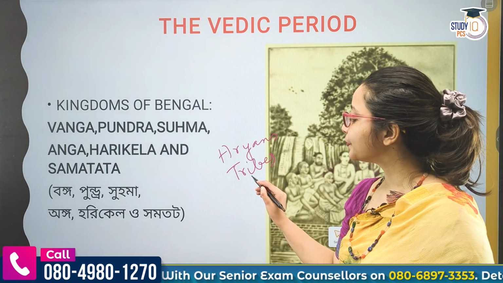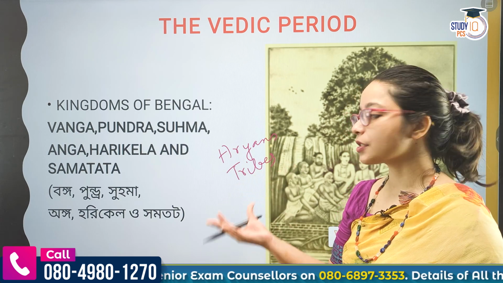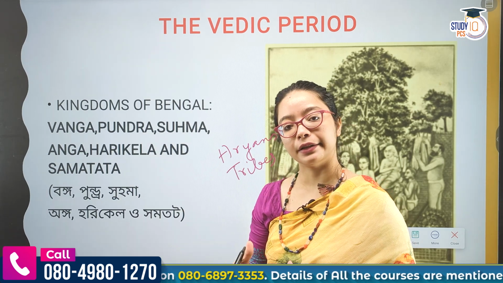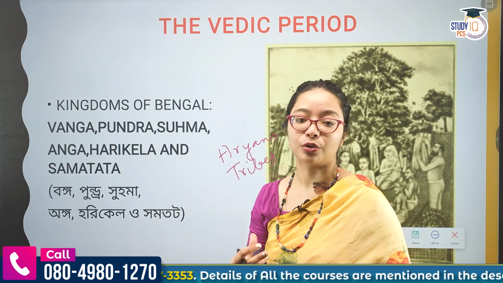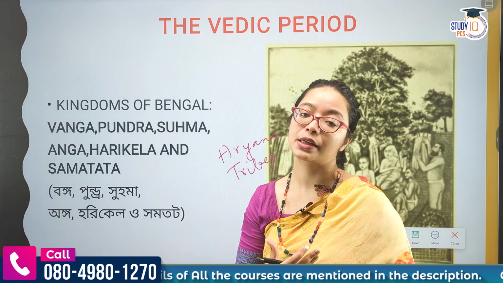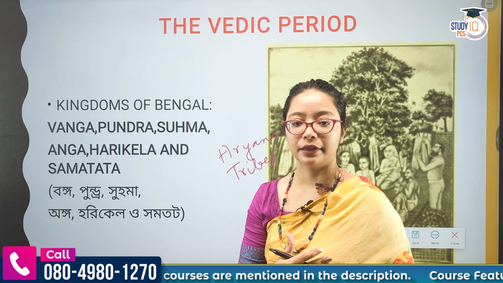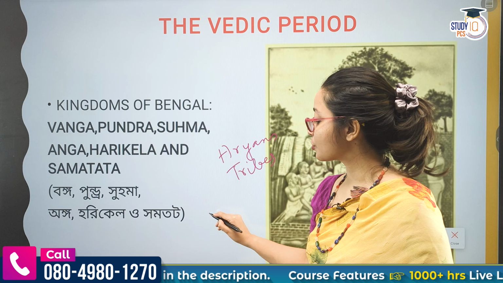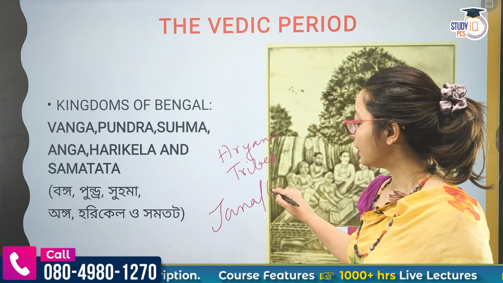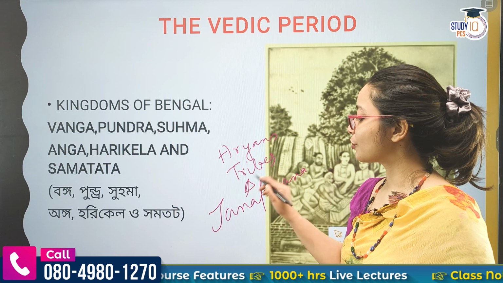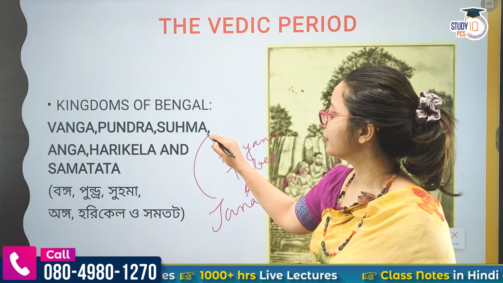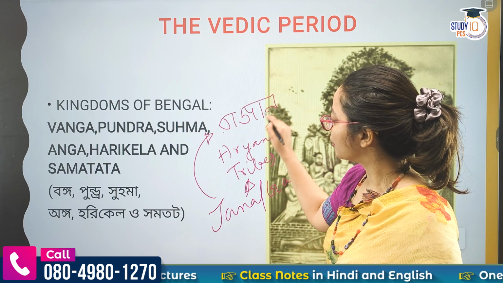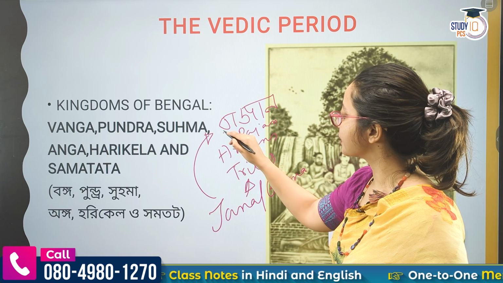What does it mean? The king we understand in contemporary times, or in medieval times, was not like that, because there was no territory, right? It was not that I am the king of this kingdom. The person who was the king was the head of the clan, the head of some group of people. So it was based on tribes. It was based on the Jana or Gana. So who are Jana or Gana? It was the tribes, so the tribal leader. Who is the leader of the tribe? It is the Raja, Rajan.